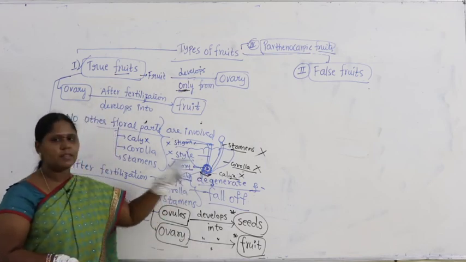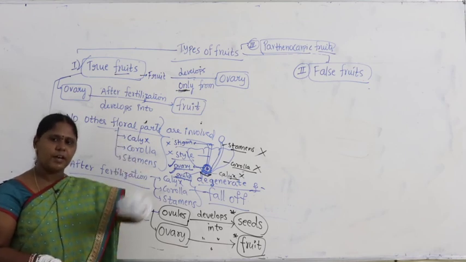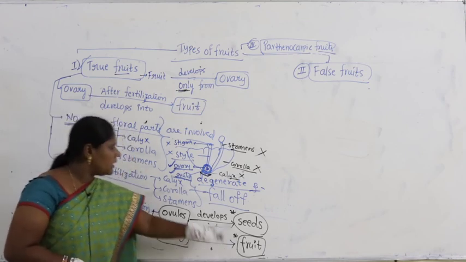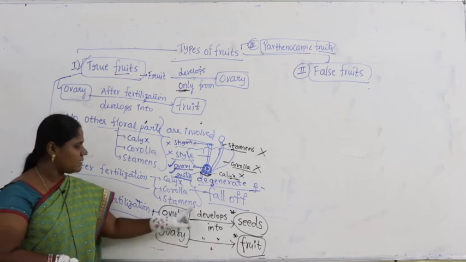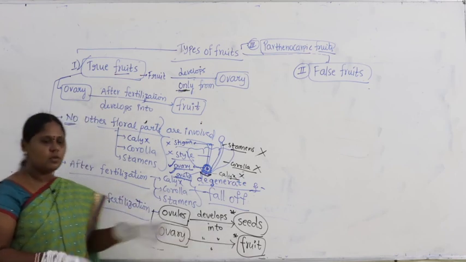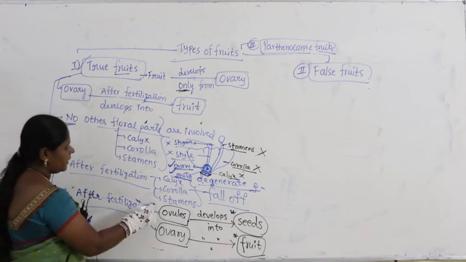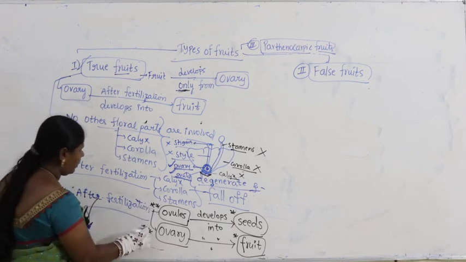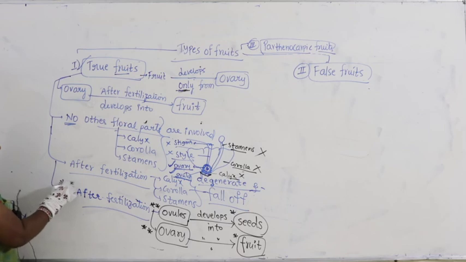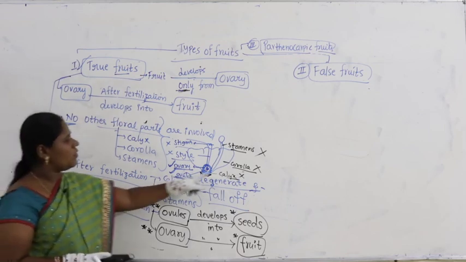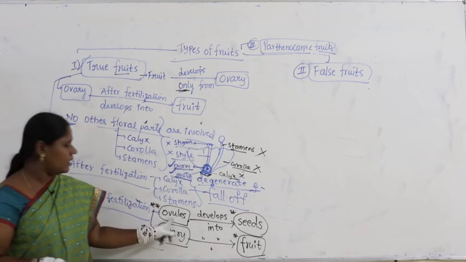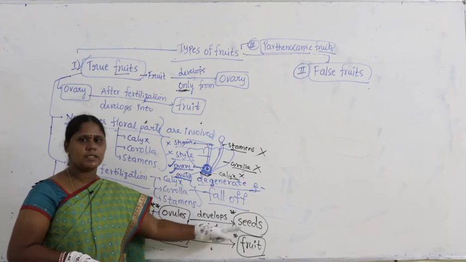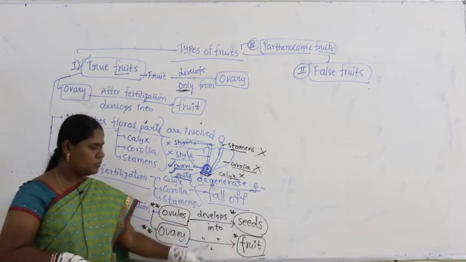Ovary, what you find here, that outer wall of ovary itself develops into fruit. Inside the ovary, what you find? Ovules. Ovules after fertilization develop into seeds. So, the last 2 points are very, very important. Try to remember the last point. Again I say, after fertilization, the rest all will fall off, only ovules will be there within the ovary. Ovules develop into seeds and the ovary develops into fruit.